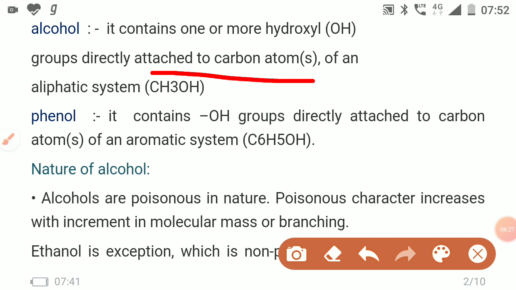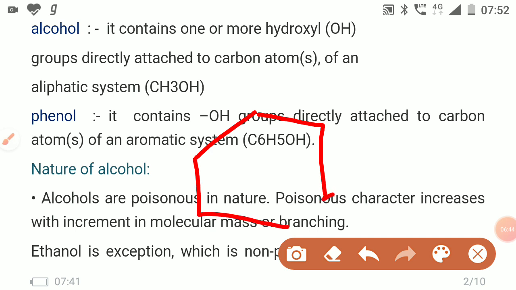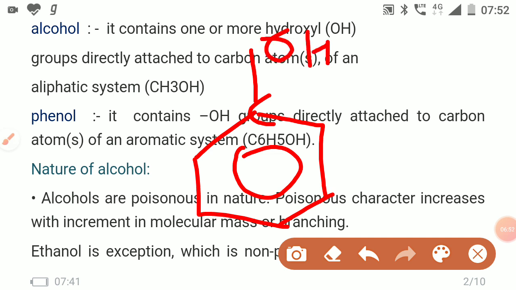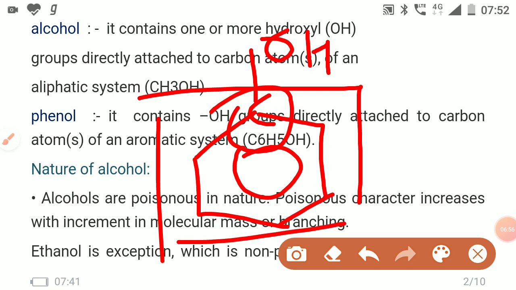Phenol also contains the OH group, and this OH group is directly attached to the carbon atom of the aromatic system. Like this, we have one aromatic system and the OH group is directly attached to the carbon of this aromatic system. It is called a phenol.